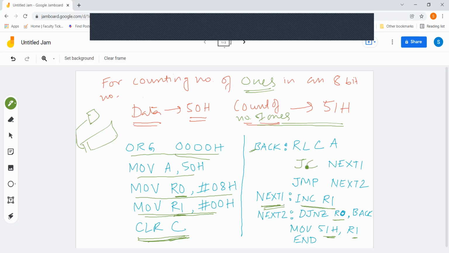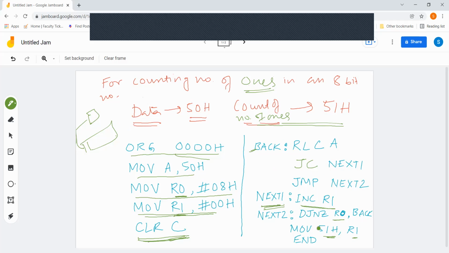Okay, so next, it is going to the next part. Then we are going to decrement R0 by 1 so that we go for the next bit. Again, if R0 is not 0, we come back to the original location.